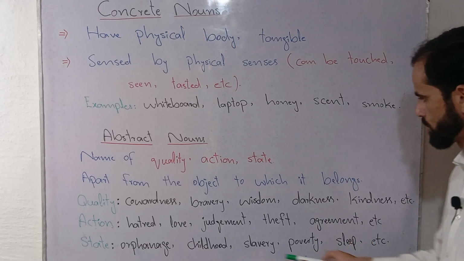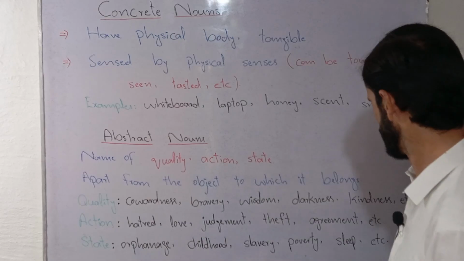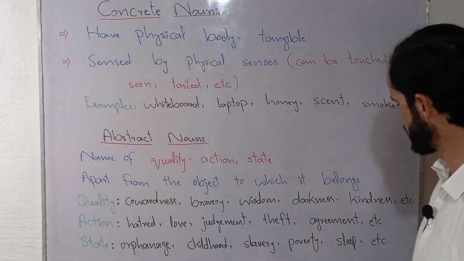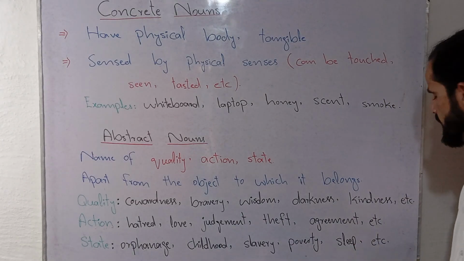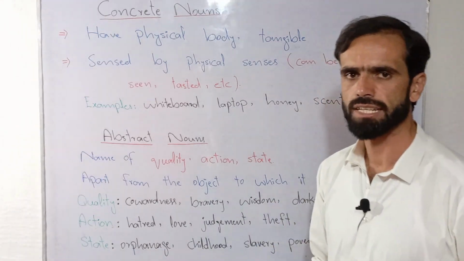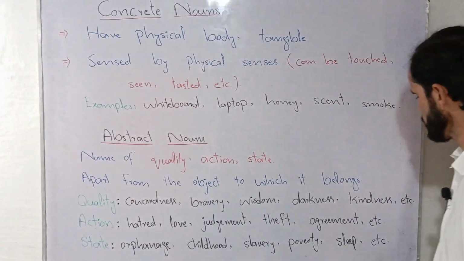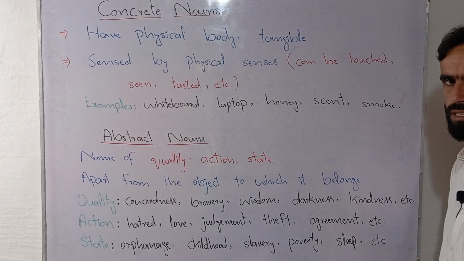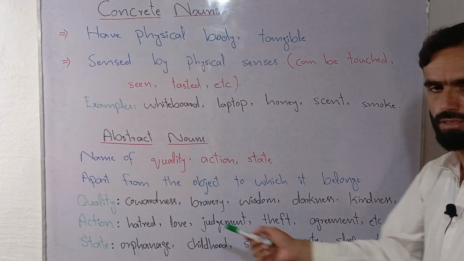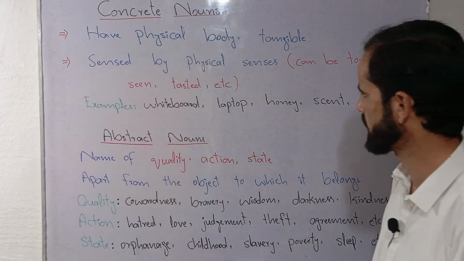So poverty refers to the state of being poor. Or even there is a word sleep, which is used as a verb, but here sleep is used as a noun, referring to the state of being asleep. Let's suppose yesterday I slept a sound sleep. So here sleep is used as an abstract noun.